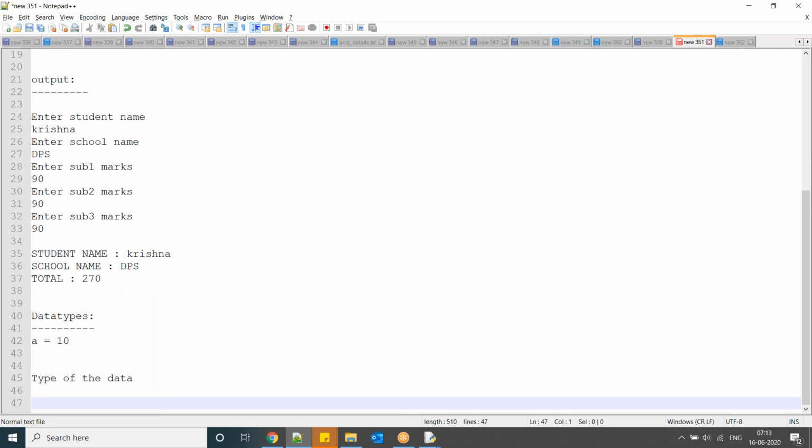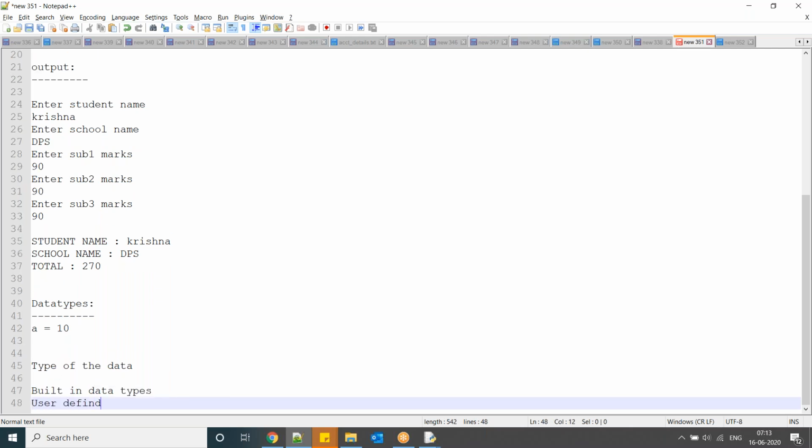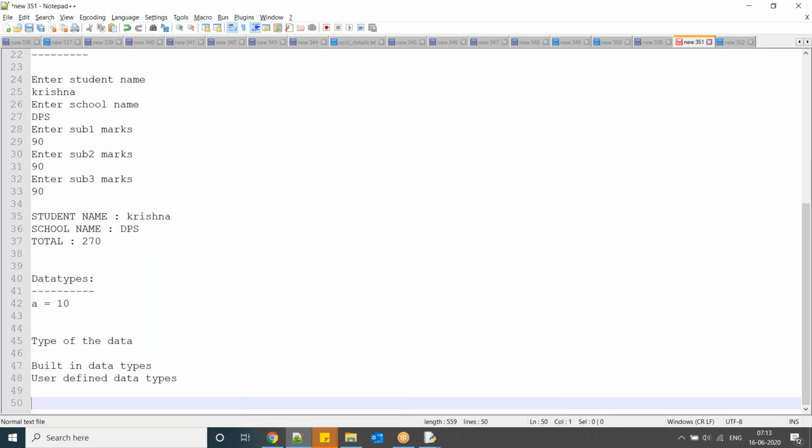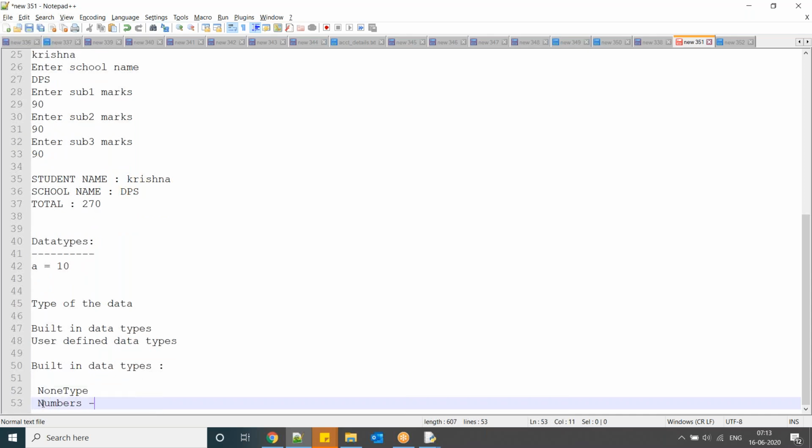In Python there are different types. First we have built-in data types and user-defined data types. First, built-in data types. Okay, first none type. Next numbers. In numbers we have int, float, complex.